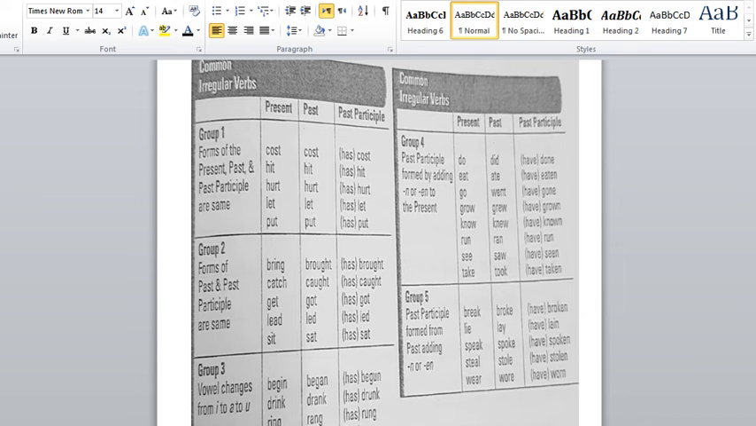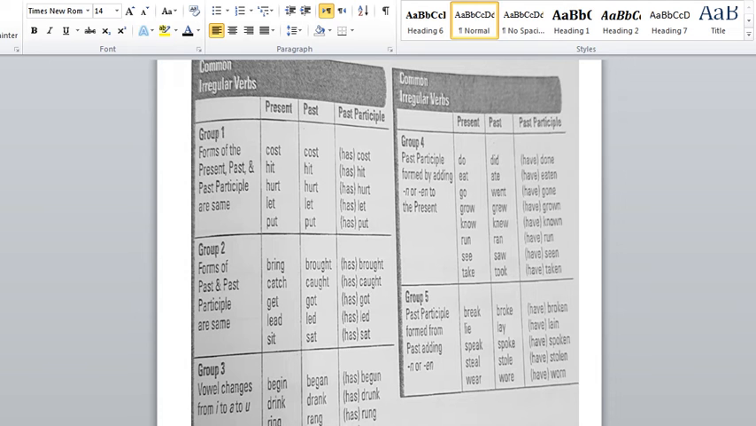Group number 5 we have here, this is the past participle, and it's formed by adding an or en to the past. I said that in group number 4 we're adding to the present, and here right now we're adding to the past form. We're adding an or we are adding en. So I have break. The past of break is broke. If I want to make it past participle, I just add n after e. So broke, broken.